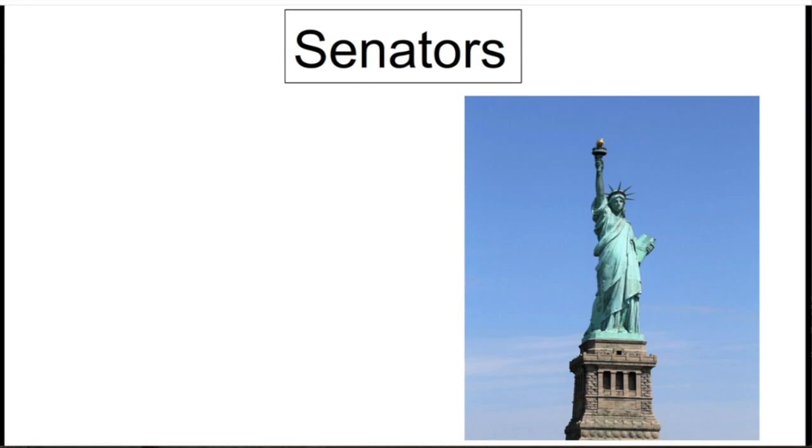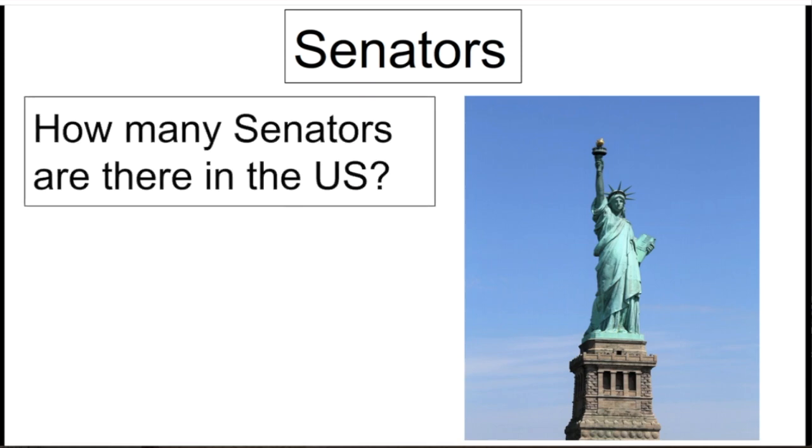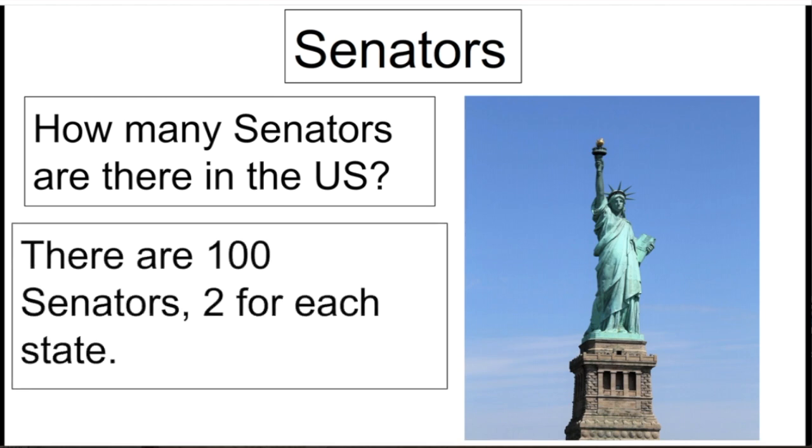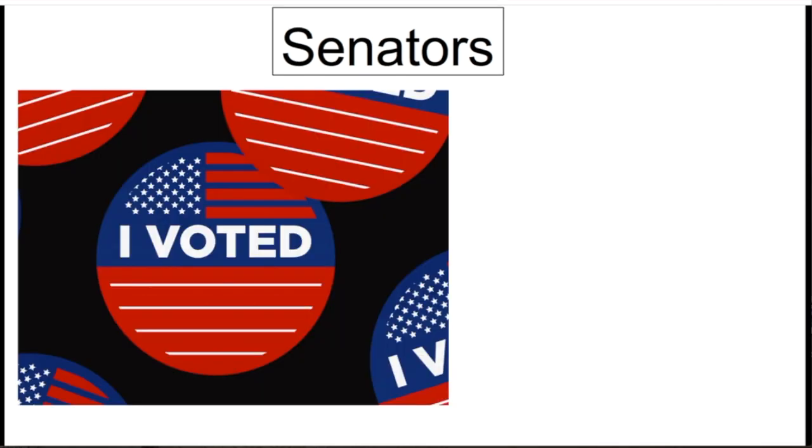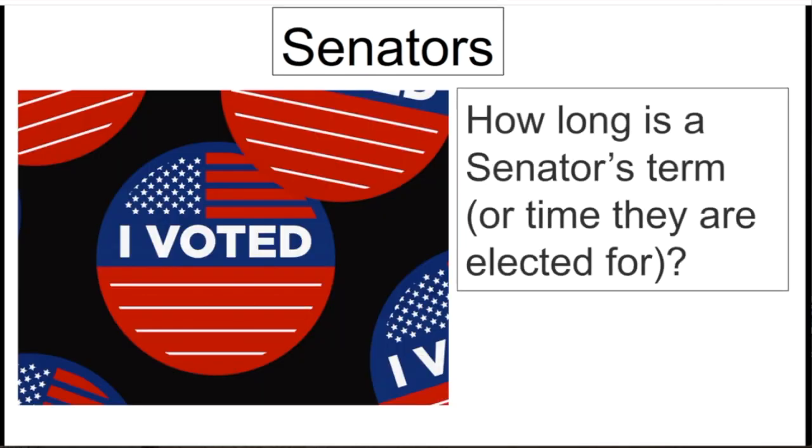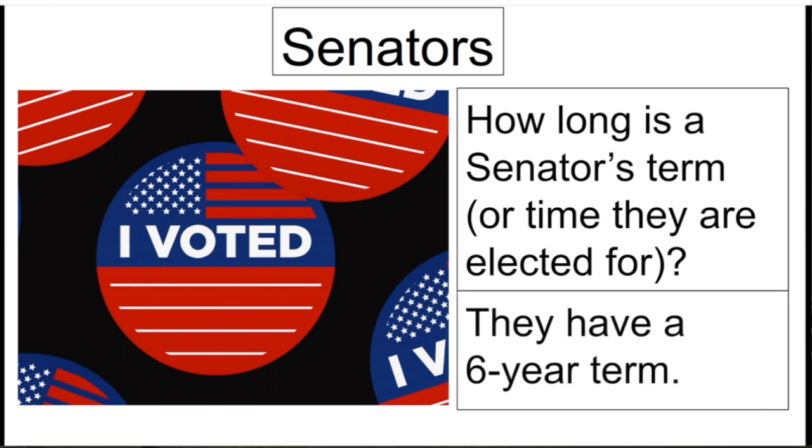All right, let's look now at senators. How many senators are there in the United States? There are 100 senators, 2 for each state. So there are a lot fewer senators than there are representatives. How long is the senator's term, or the time they are elected for? They have a 6-year term. So senators have a much longer time in office than representatives.